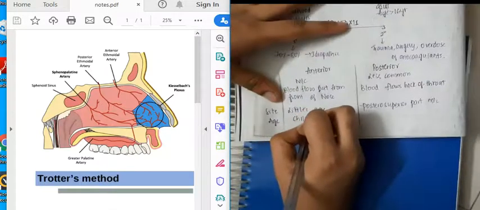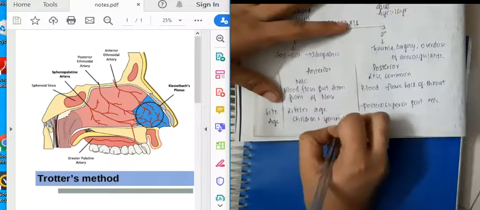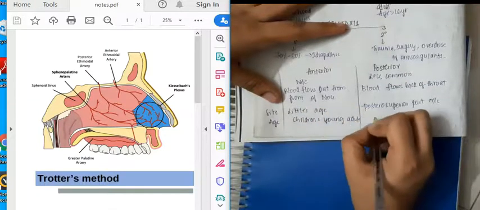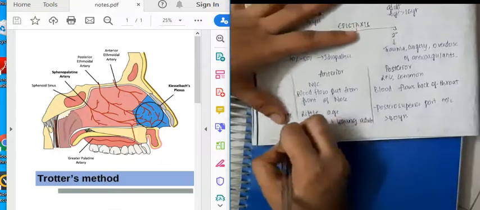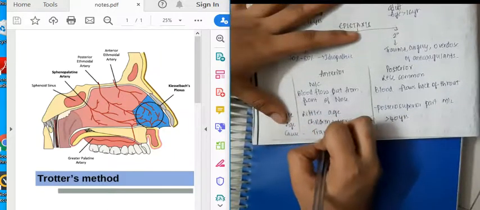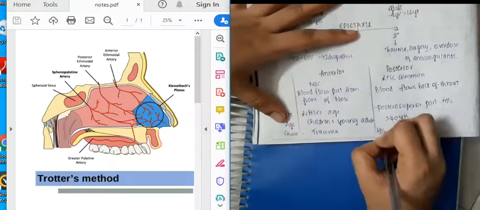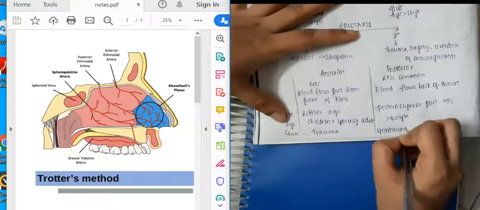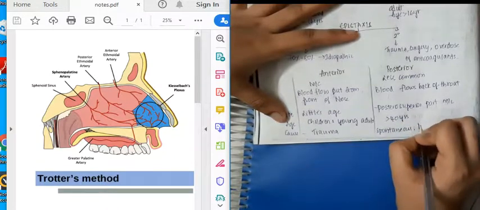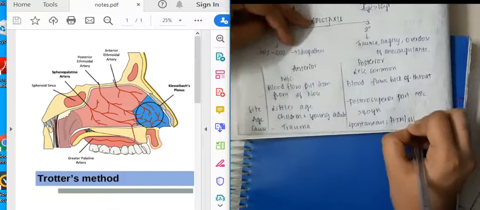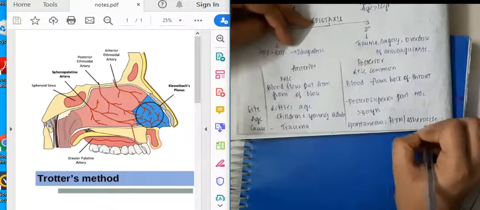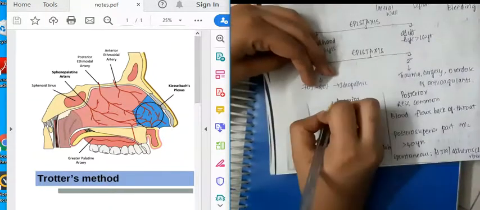Then age group: anterior epistaxis is most common in children and young adults, whereas posterior epistaxis occurs in the age group more than 40 years. Then what is the cause? Trauma is the major cause of anterior epistaxis, whereas in posterior epistaxis the causes can be spontaneous, or due to hypertension or atherosclerosis.